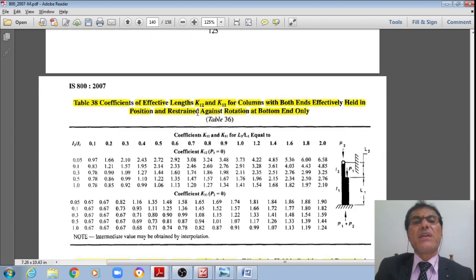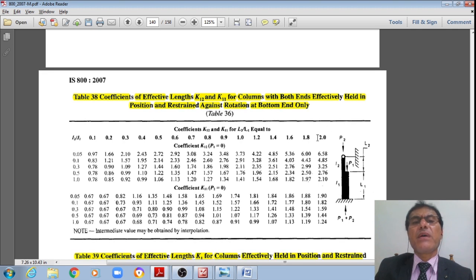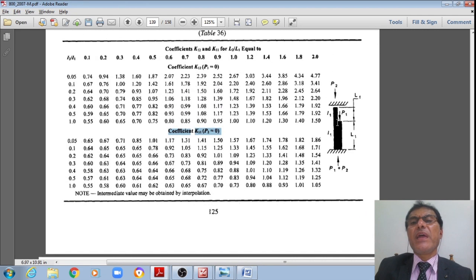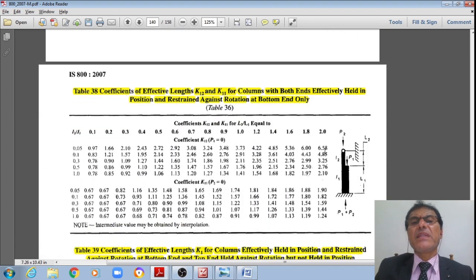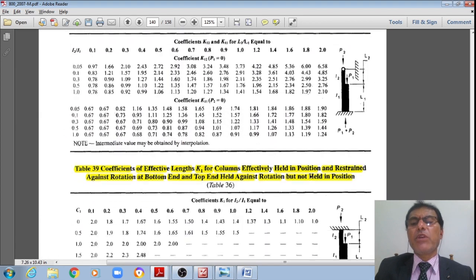Now likewise you please see the coefficients of the effective length from this table 38, K12 and K11 for columns with both ends effectively held in position and restrained against rotation at bottom end only. Previously at the other end it was held in position but restrained against rotation, whereas here at the other end it is hinged, at bottom end it is fixed.